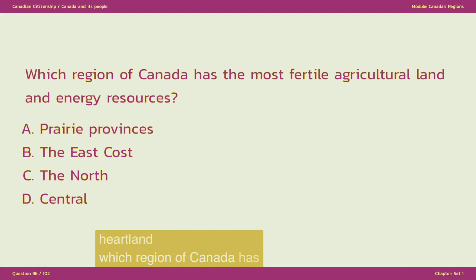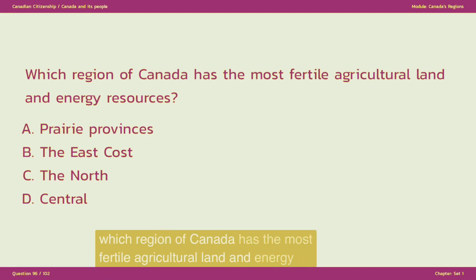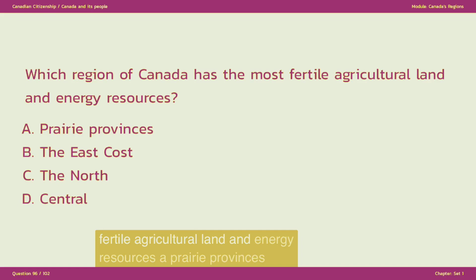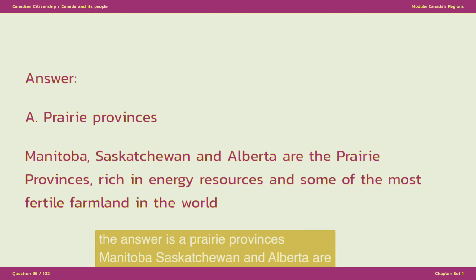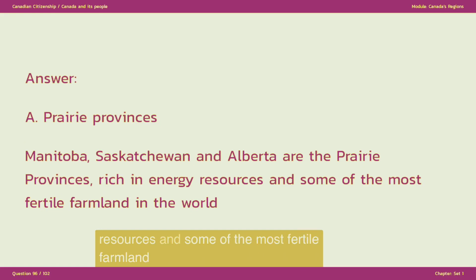Which region of Canada has the most fertile agricultural land and energy resources? A. Prairie Provinces. B. The East Coast. C. The North. D. Central. The answer is A. Prairie Provinces. Manitoba, Saskatchewan and Alberta are the prairie provinces, rich in energy resources and some of the most fertile farmland in the world.